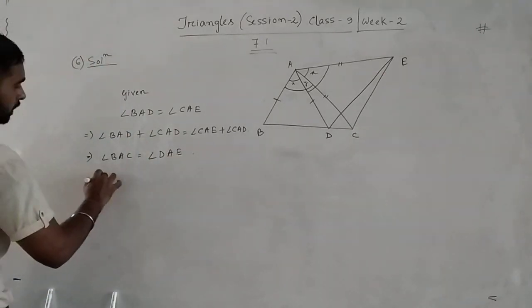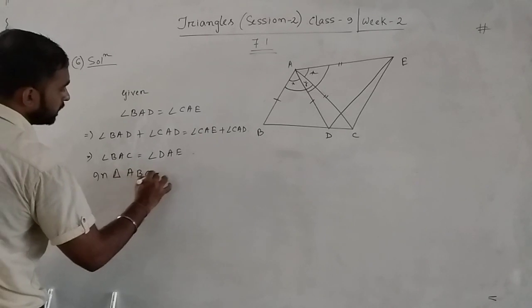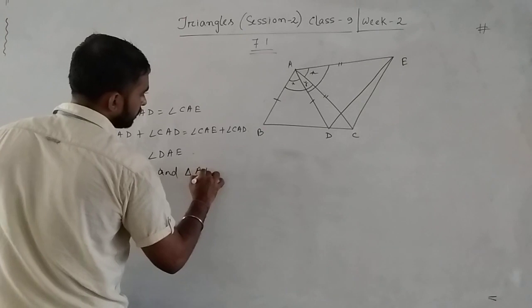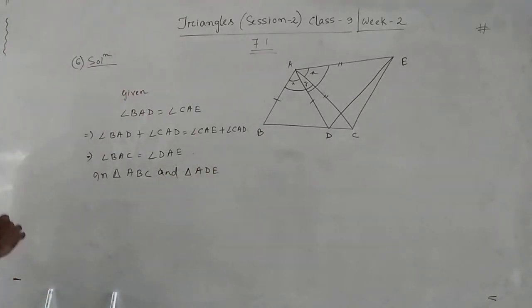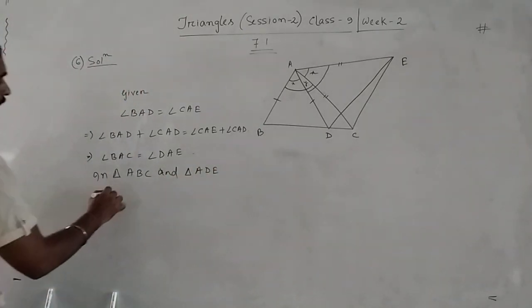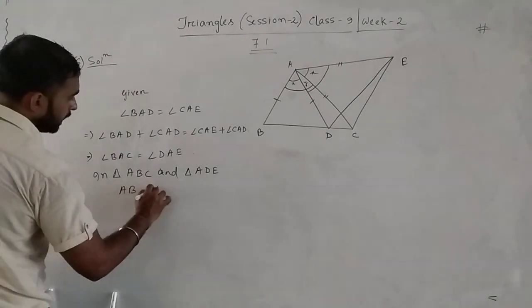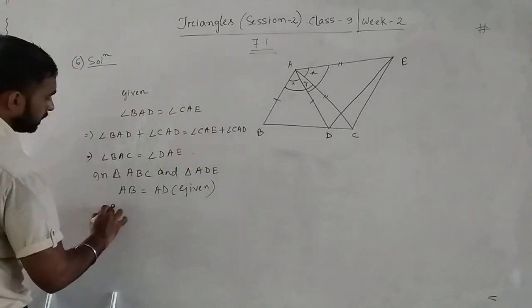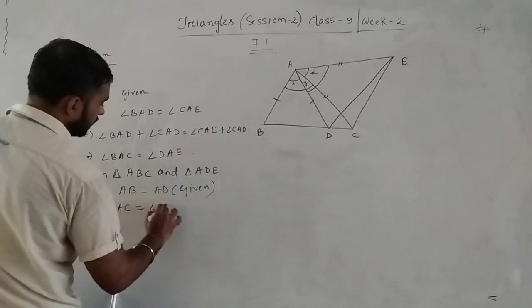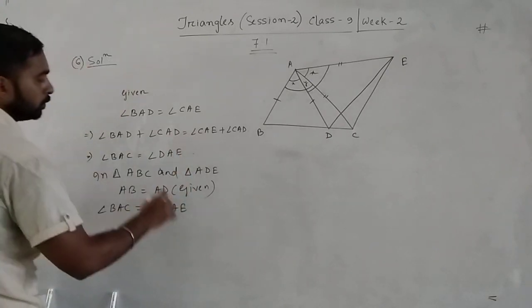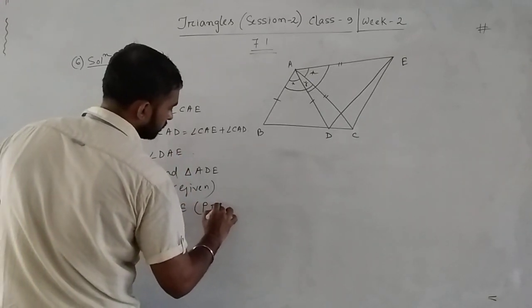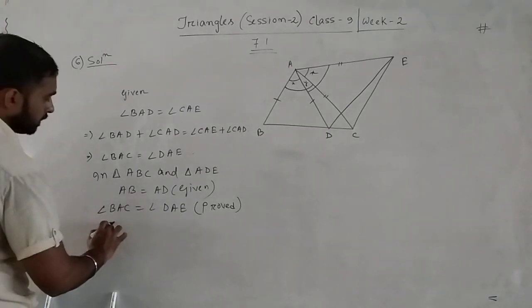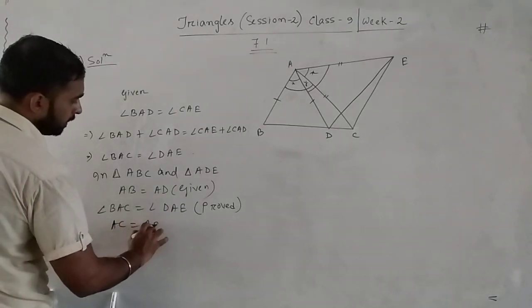Yes. Now in triangle ABC and triangle ADE, first, what is given? AB equal to AD, that is given in the question. Then angle BAC equal to angle DAE, just proved. And at last, what is given? AC equal to AE.